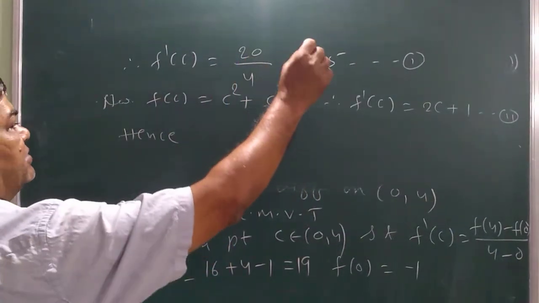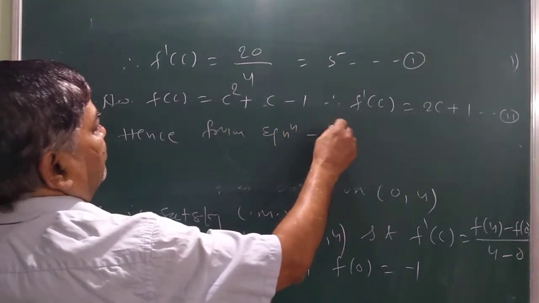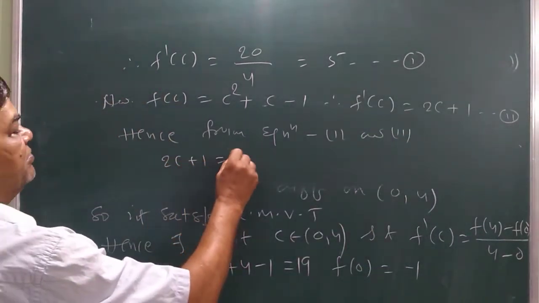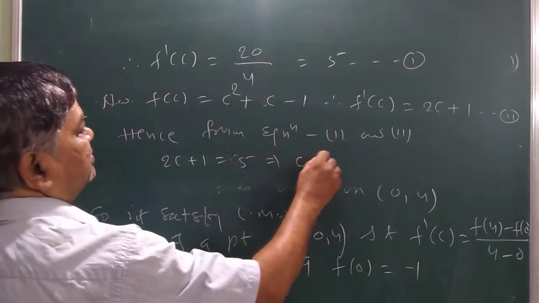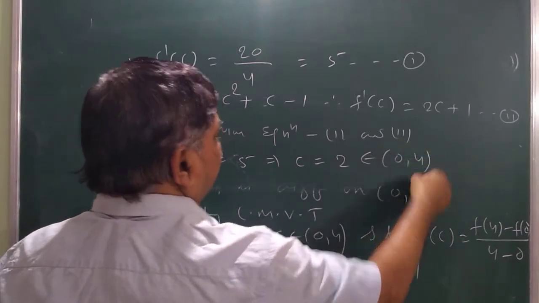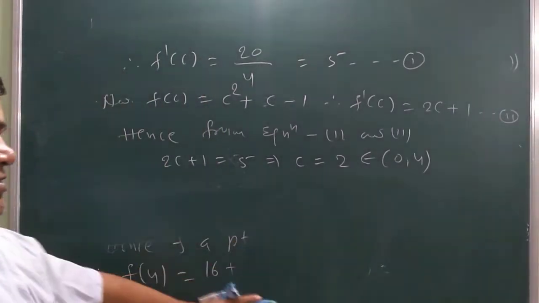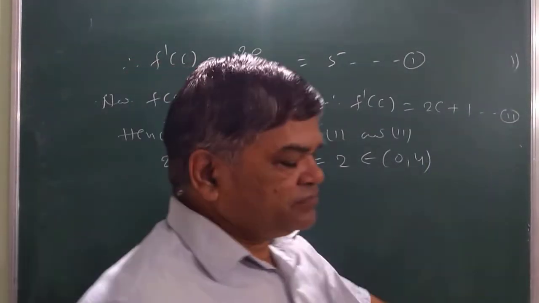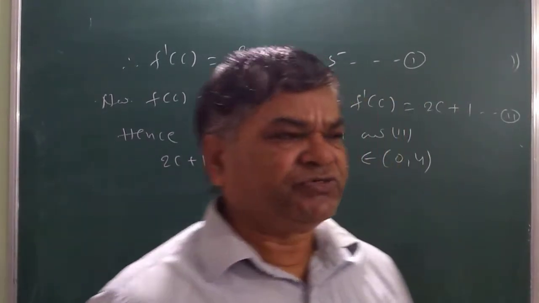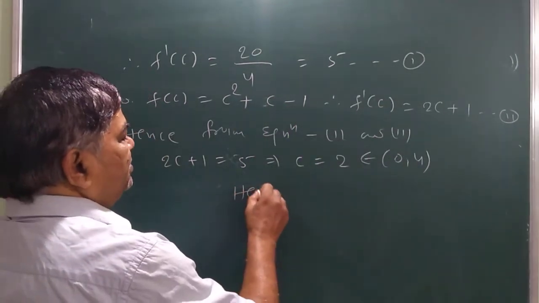Now by equating equations 1 and 2, that is 2C plus 1 is equal to 5, so C is equal to 2. Now this belongs to 0 to 4. You just see whether the C you are getting lies in between the given interval or not. If this is true, then the theorem is verified. Hence, verified.